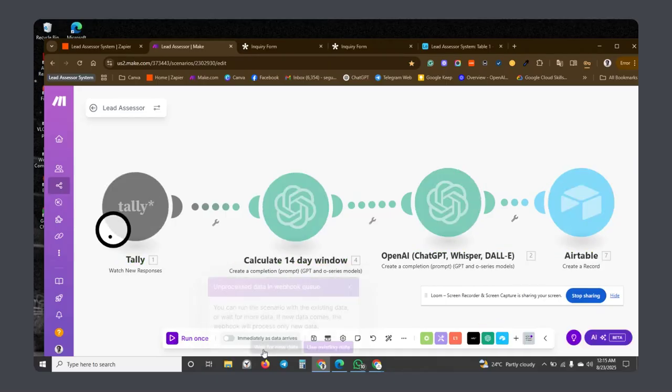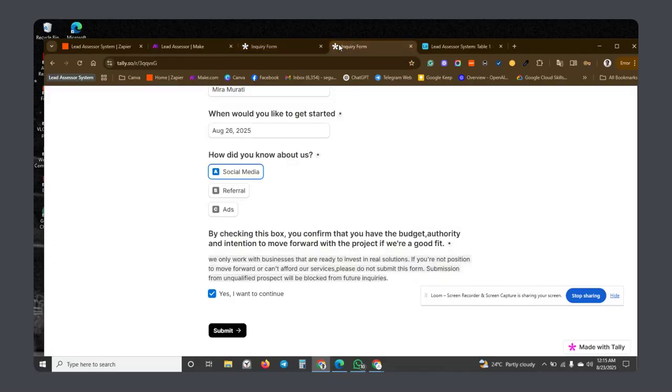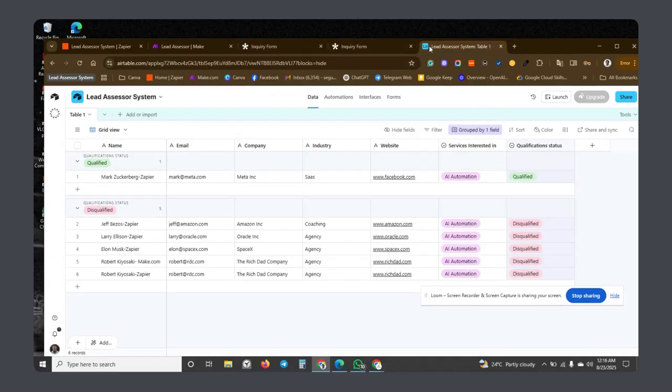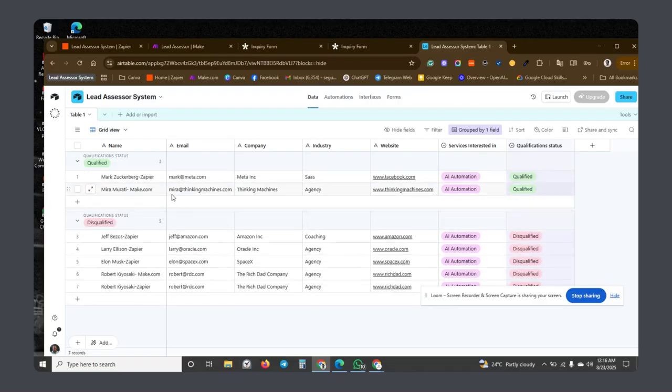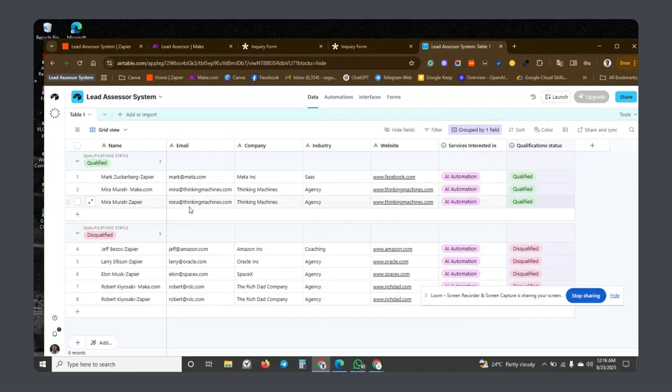So I want to wait for new data. If I go back to the form and click submit and check, make.com is going to come first. Let's watch this place. As you can see, make.com actually came first and Zapier came second. So that's exactly how it is.